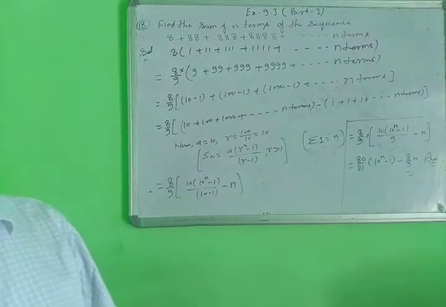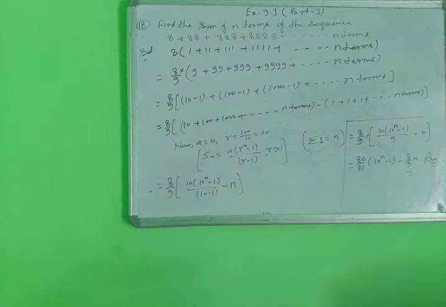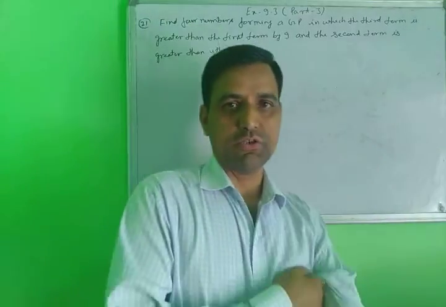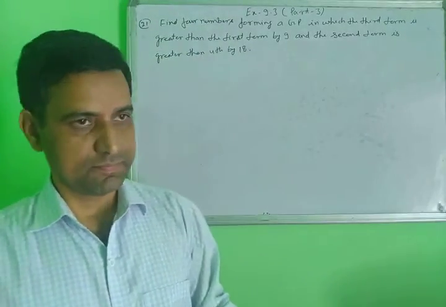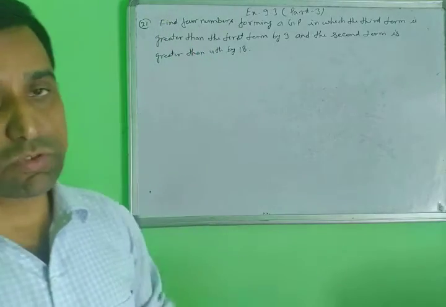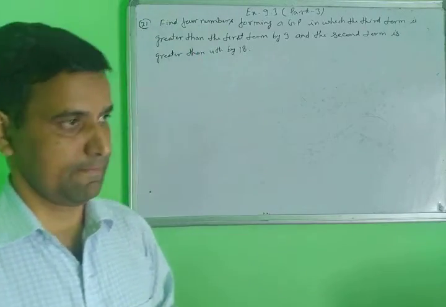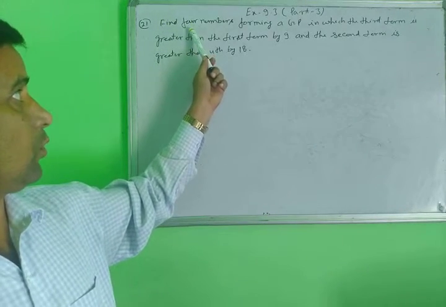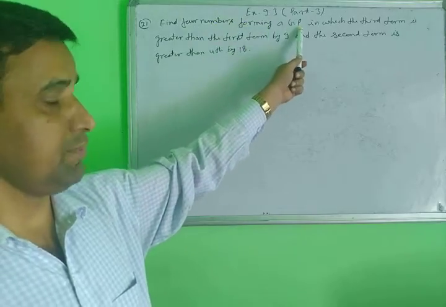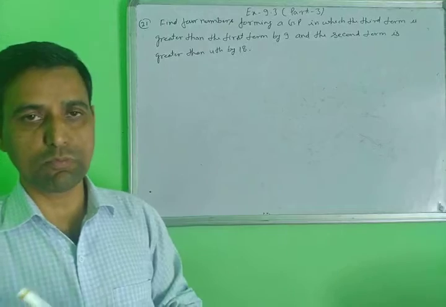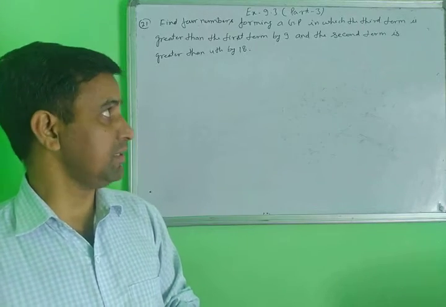Yes, note down the next question. Yes, students, next I am taking question number 21. The 21st question is a different type of question. Find the four numbers forming a GP. You will find the four members, four elements of a GP.